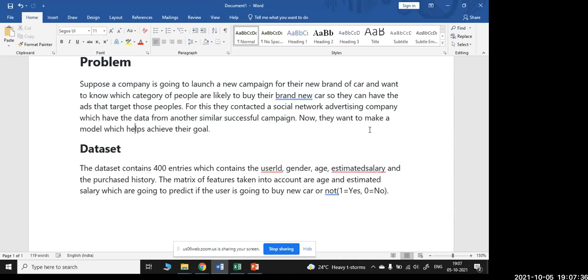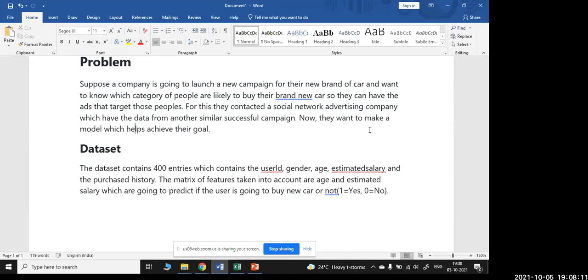So how do they make it? They have given the data set here, which contains 400 entries, with the user ID, gender, age, estimated salary and the purchase history. Actually, it is a small data set itself. The matrix of features taken into account are age and estimated salary, and what is going to be predicted is whether the user is going to buy a new car or not. If he is buying a new car, it is yes, and if he is not buying a new car, it is no.